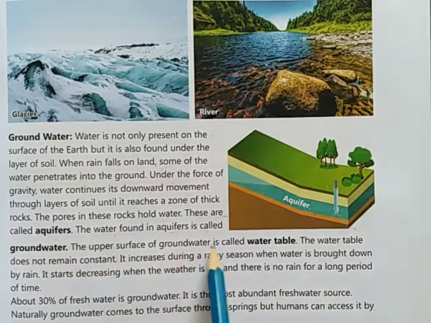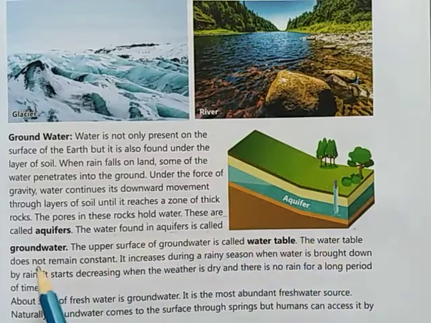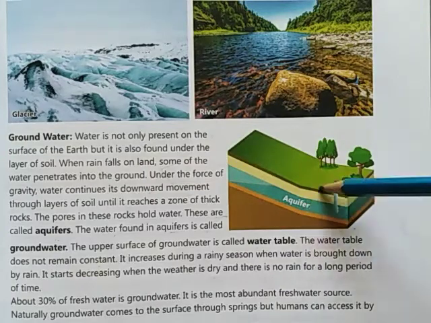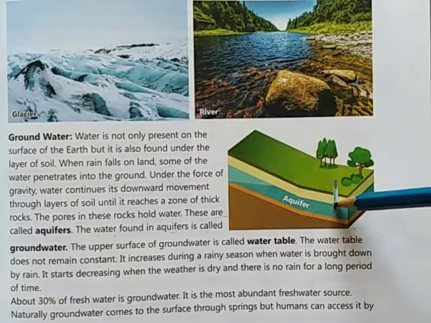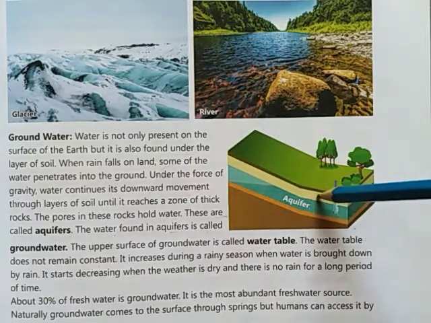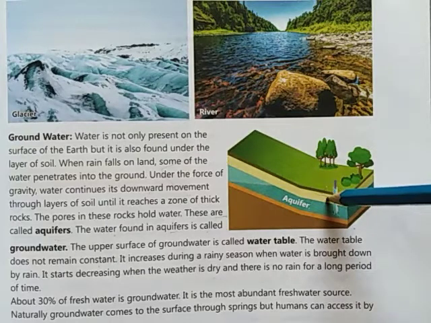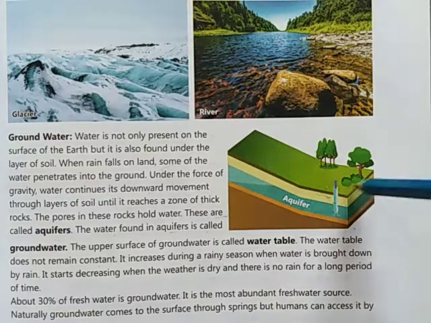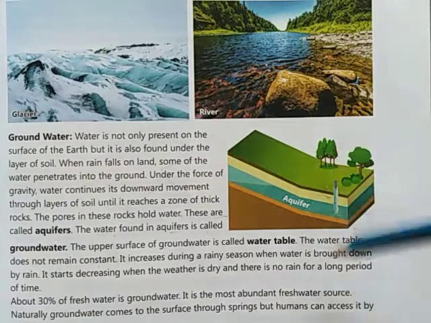The upper surface of groundwater is called water table. The water table does not remain constant. It increases during a rainy season when water is brought down by rain. Okay, means this is aquifer. The water is found under the two layers of the earth. Okay, so the upper surface of the groundwater is called water table. This is called water table. The water table does not remain constant. It increases during a rainy season. When rainy season comes, it increases, brought down by the rain.